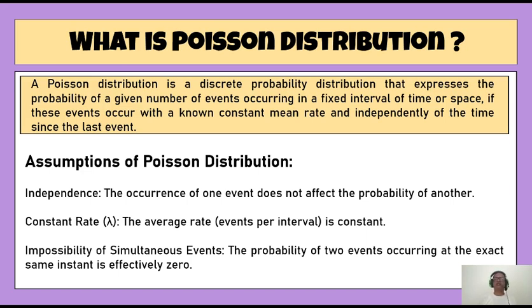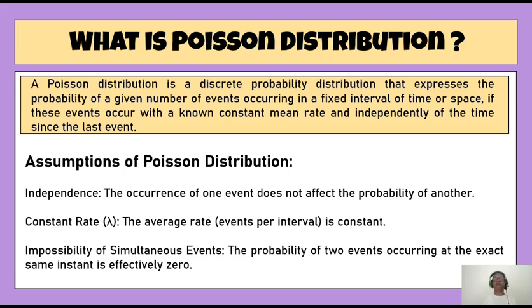So the first thing is that the Poisson distribution assumes independence. That means the occurrence of one event does not affect the occurrence of another event. So the events are not connected to each other. Next, the constant rate: the average rate, that is, events per interval, is constant, with a constant rate lambda.